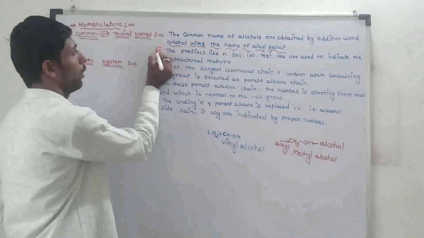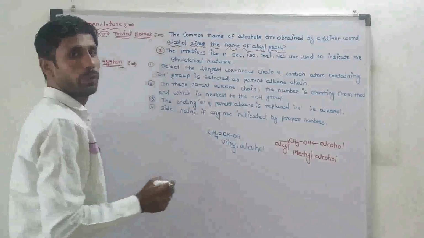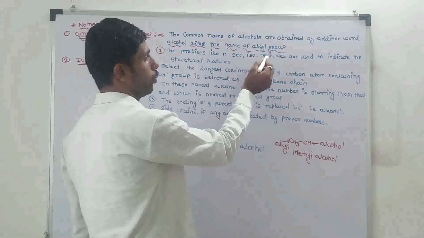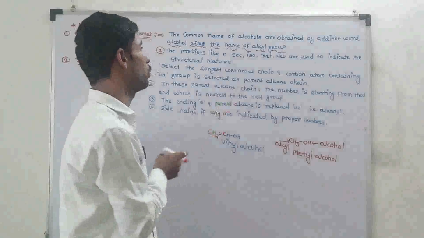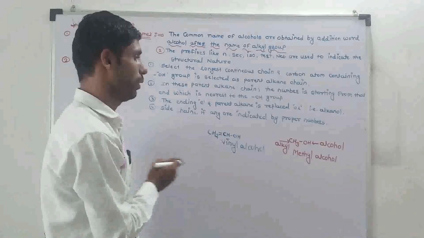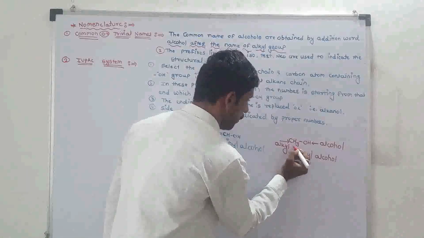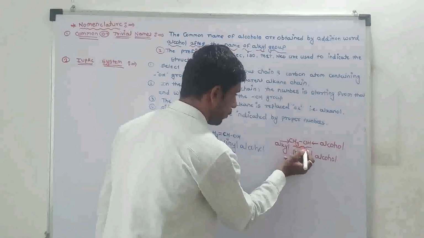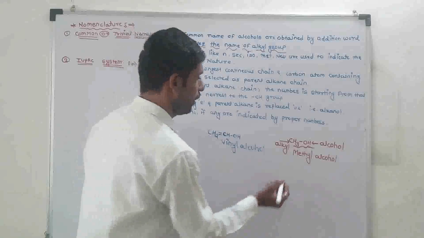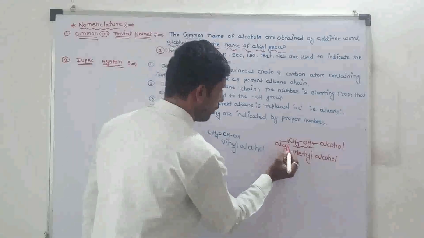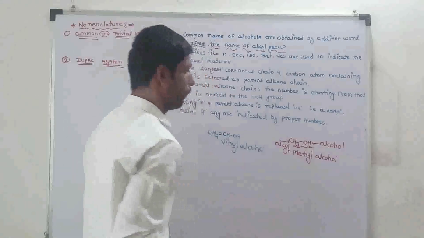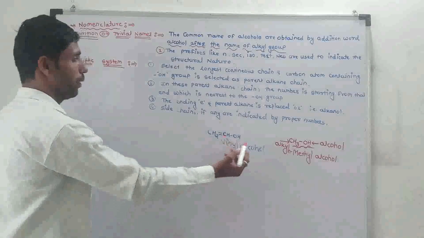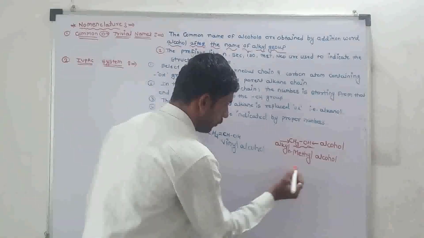Second rule: the prefixes like n, secondary, iso, tertiary, neo are used to indicate the structural nature. In this structure, the carbons are present in a straight line, so add the prefix n.